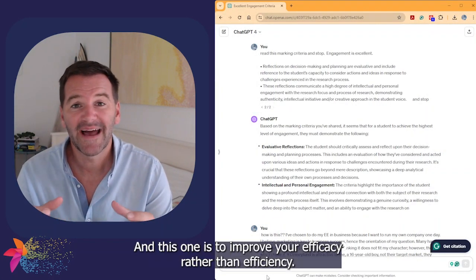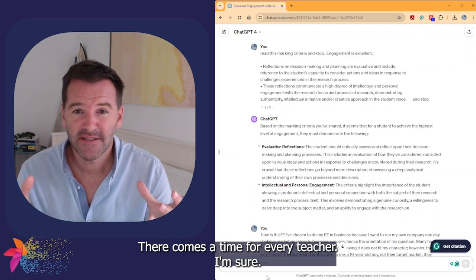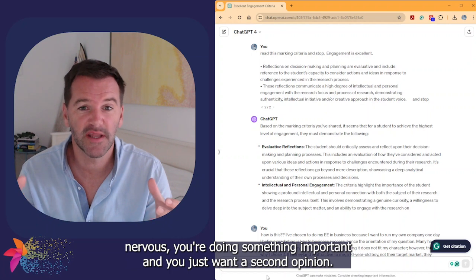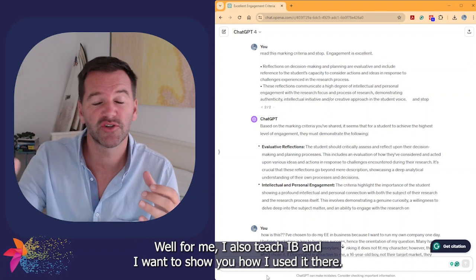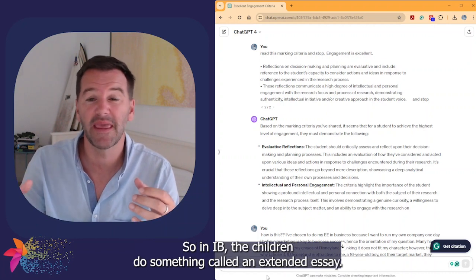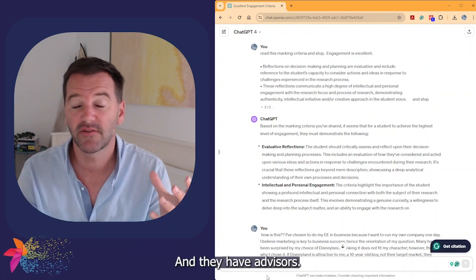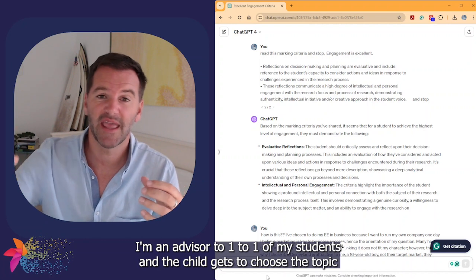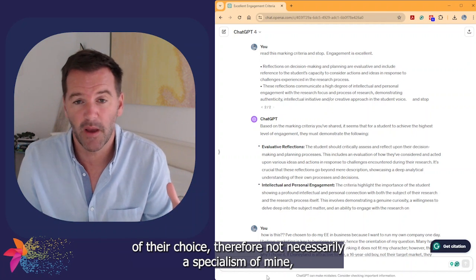Method number 3, and this one is to improve your efficacy rather than efficiency. There comes a time for every teacher, I'm sure it certainly does to me, where you're going to be a little bit nervous. You're doing something important and you just want a second opinion. Well, for me, I also teach IB and I want to show you how I used it there. So in IB, the children do something called an extended essay and they have advisors. I'm an advisor to one of my students and the child gets to choose the topic of their choice, therefore not necessarily a specialist of mine.